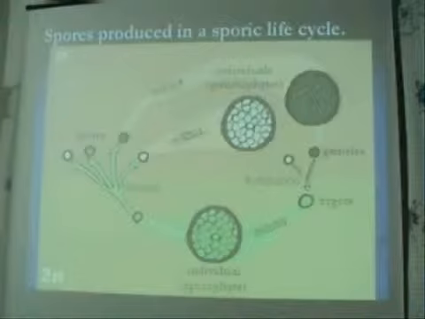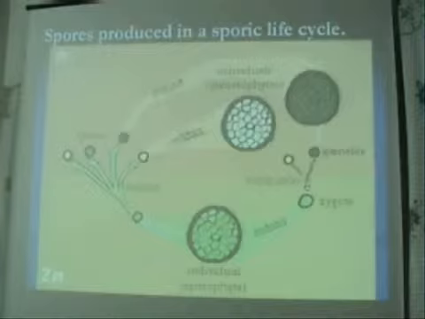As long as we get the zygote, we are talking about male and female organs. We are talking about sexual reproduction. So when we get the zygote, we are talking about sexual reproduction. And when we talk about sexual reproduction, we are talking about pairs.